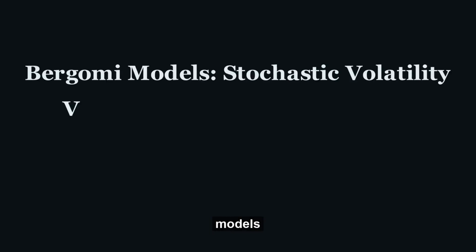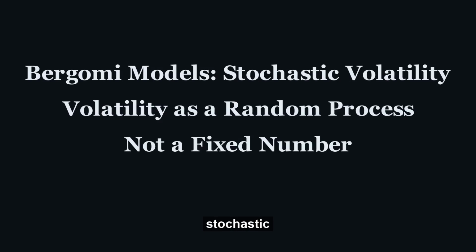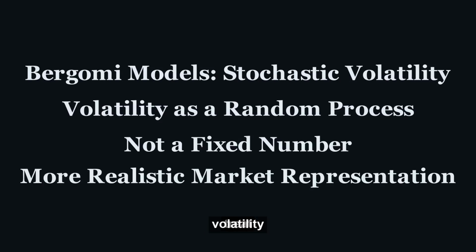Enter the Bergomi models. These are a class of stochastic volatility models, meaning they treat volatility not as a fixed number, but as a random process that evolves over time. Think of it like this: instead of saying the market's mood is always a 7 out of 10, a stochastic model says the market's mood is currently a 7, but it could swing to a 3 or a 9 based on its own internal dynamics. It's a far more realistic portrayal of financial markets.